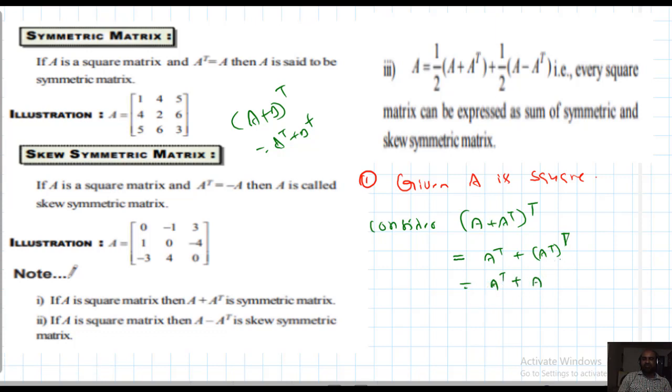So what you got here: A plus A transpose whole transpose equal to A plus B matrix equal to B plus A matrix only. Commutative property with respect to addition will be satisfied. That's why I can just write A plus A transpose. So A plus A transpose equals A plus A transpose whole transpose. What is the meaning of this? A plus A transpose is always a symmetric matrix. This is the proof for note 1.